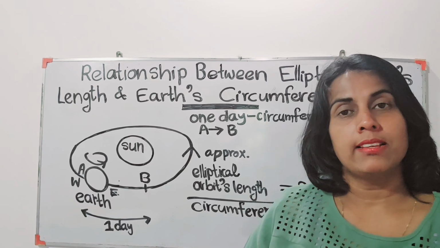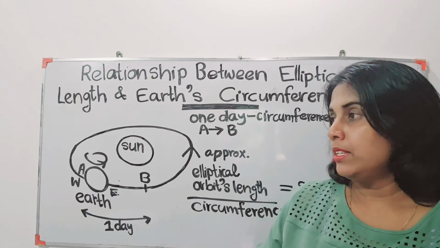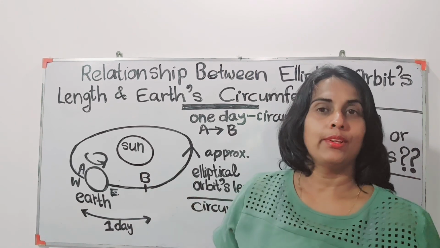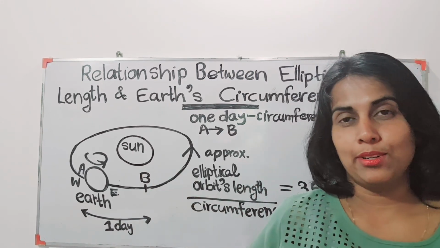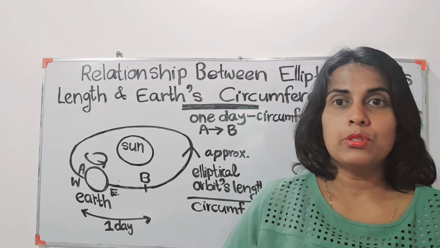In that we didn't discuss how the days occur when it is going round the Sun.